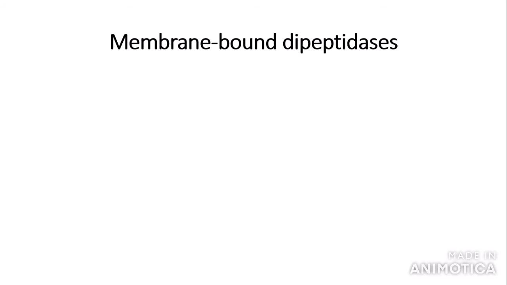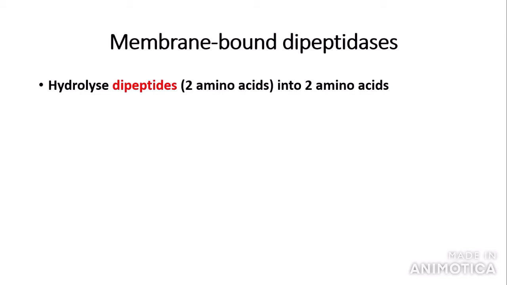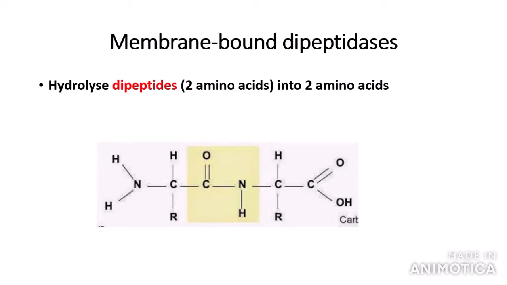So lastly, we're going to talk about membrane-bound dipeptidases. Dipeptidases, as the name suggests, hydrolyze dipeptides, which are two amino acids condensed together. As you can see, we have two amino acids joined together by a peptide bond, and membrane-bound dipeptidases present in the lining of the ileum or the small intestine hydrolyze the peptide bond between these two amino acids, as indicated by the arrow.